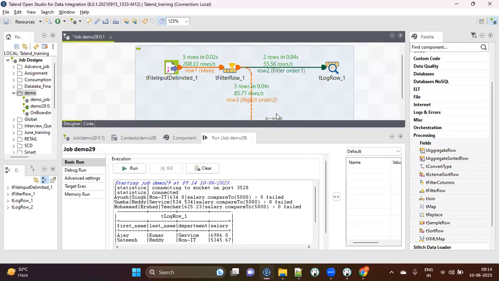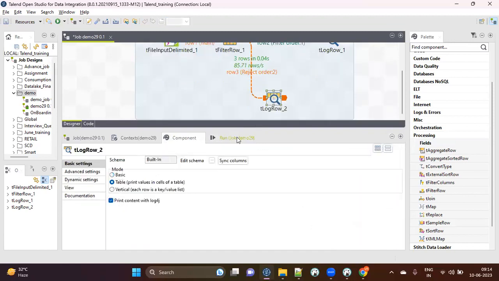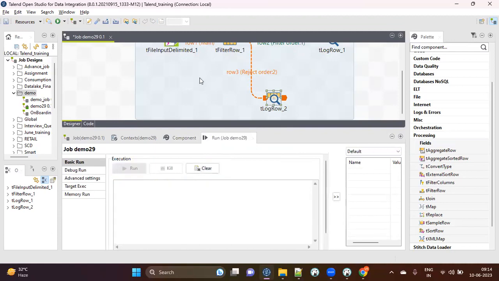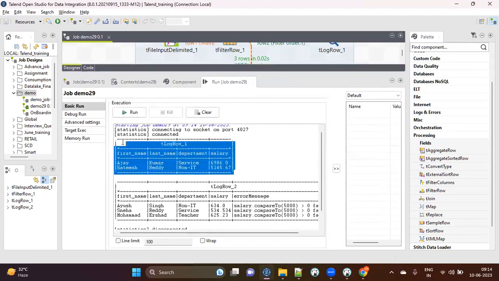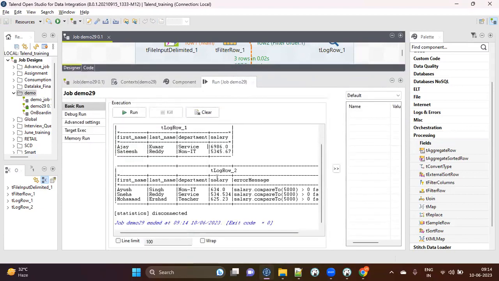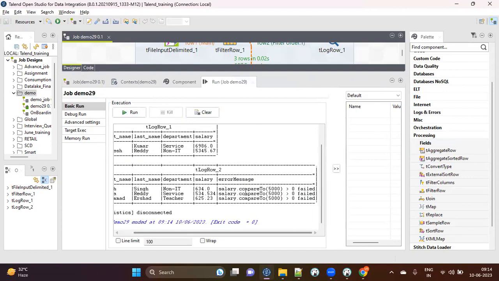Okay, 1 second. I have not clicked into the table view, guys. That's why it's showing you weirdly. Let me just do the table view and run the job again. Yeah. So if you see, these are the correct records which went there, and it showed that these are the failed records which did not pass. And if you see, it is giving me the reason that it tried to compare the salary with 5,000 and it was less than 5,000. That's why it failed, right? See, these salaries were not 5,000 or more.